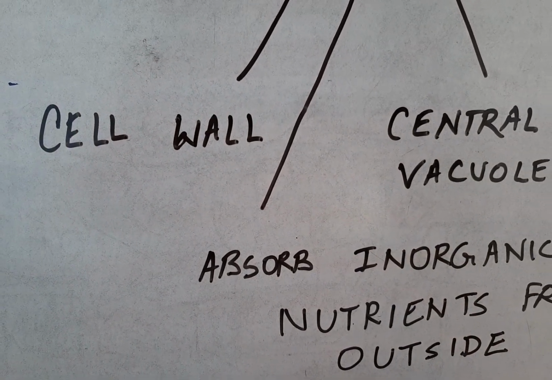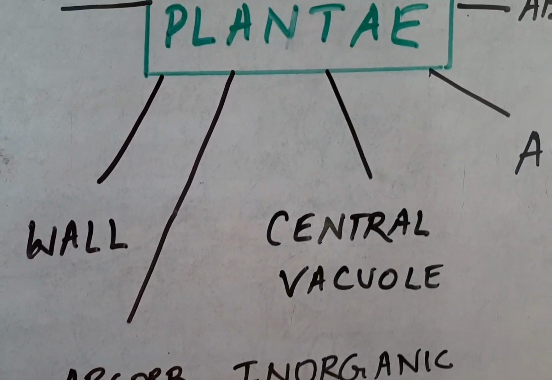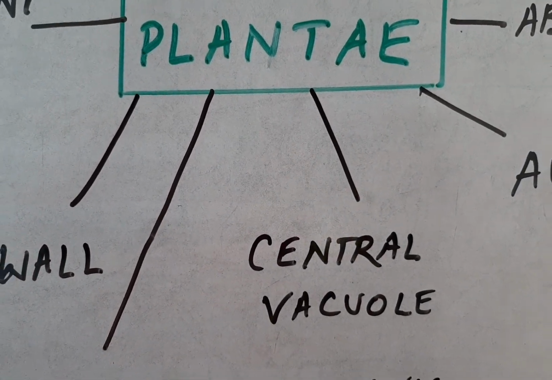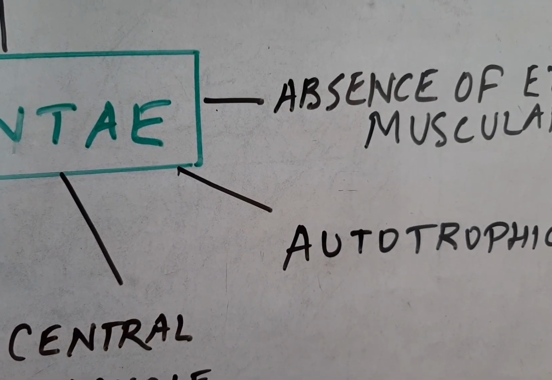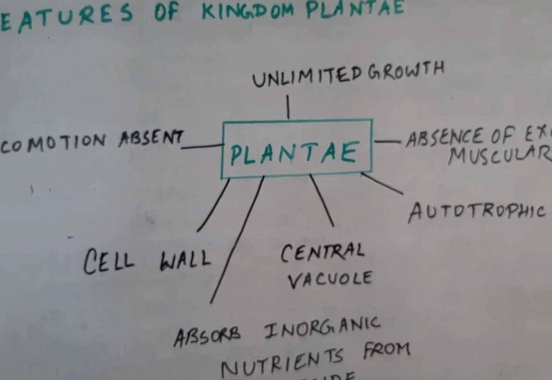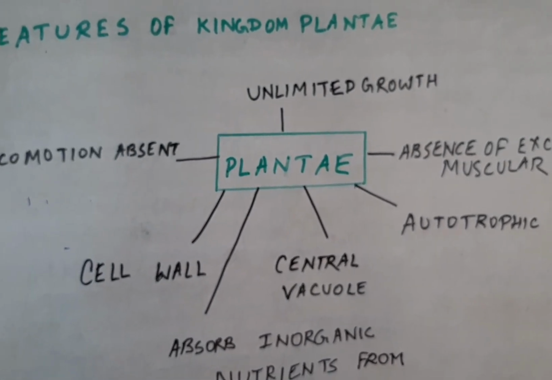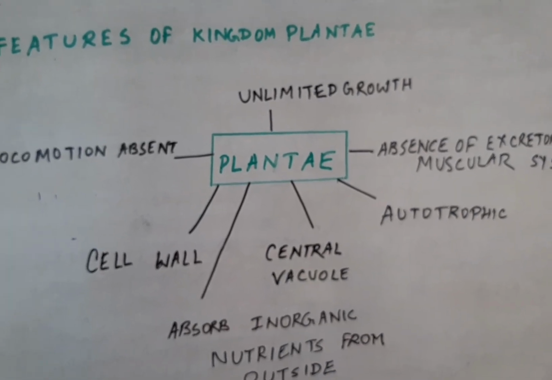The plants absorb inorganic nutrients from the outside environment. They have a large central vacuole in the center of the cell, and their mode of nutrition is autotrophic. So these are the various points to remember. These are the features of the plant kingdom as proposed in the two kingdom classification by Linnaeus.